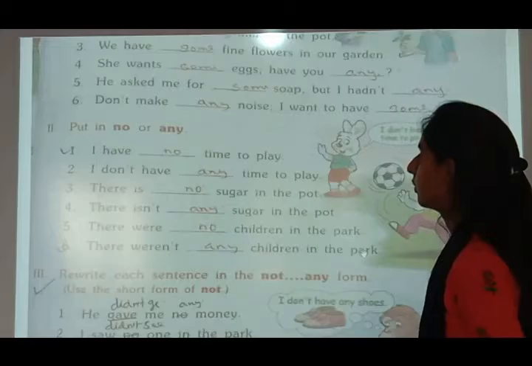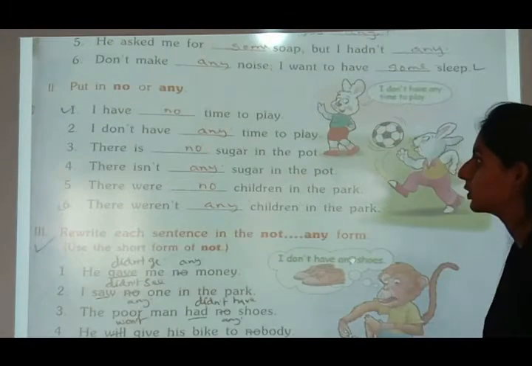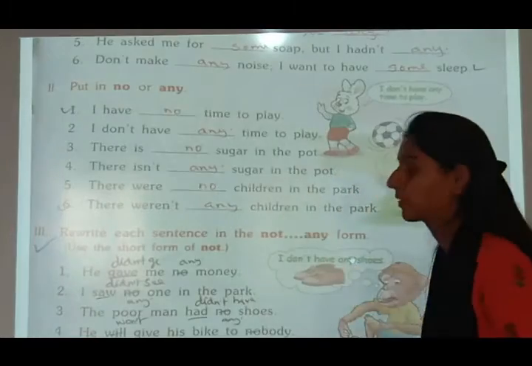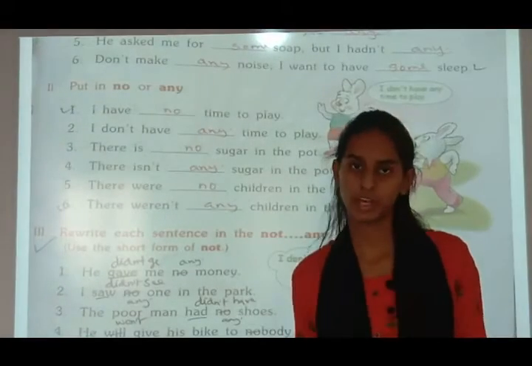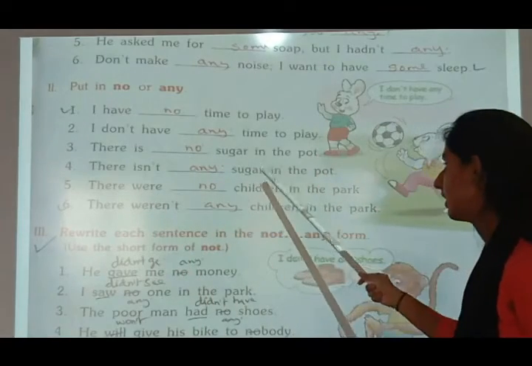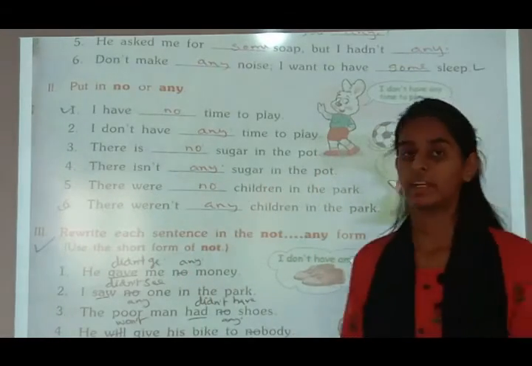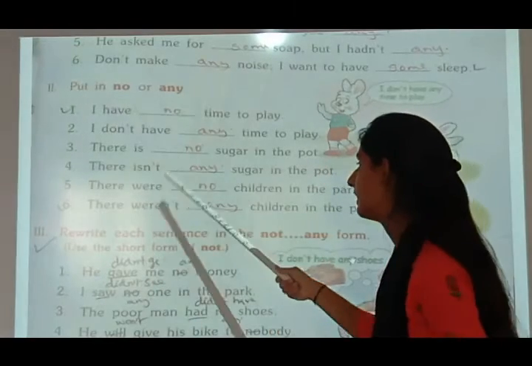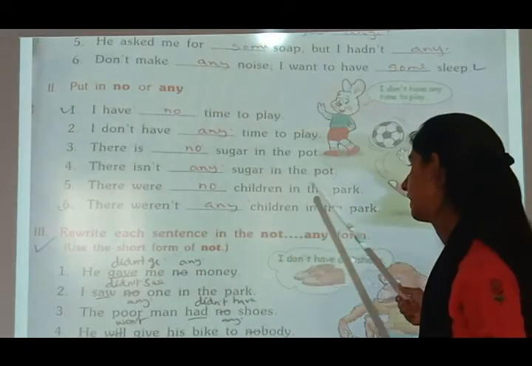Now put in no or any. Now you have to put here no or any. I have blank time to play. Means I have no time to play. There is blank in the pot. There is no sugar in the pot. There isn't blank sugar in the pot.